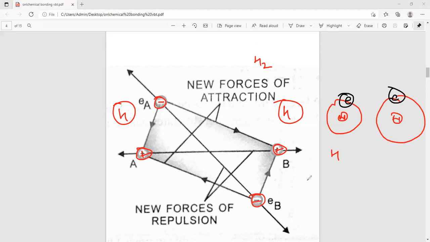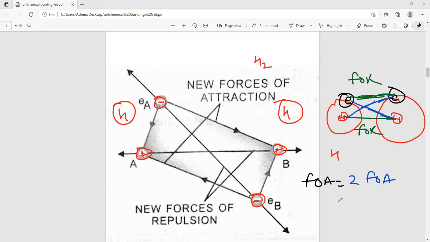Then first we calculate the force of attraction. Force of attraction exists between electron and nucleus. In total there are 2 forces of attraction. Then what is the force of repulsion? The force of repulsion exists between electron and electron and between nucleus and nucleus.